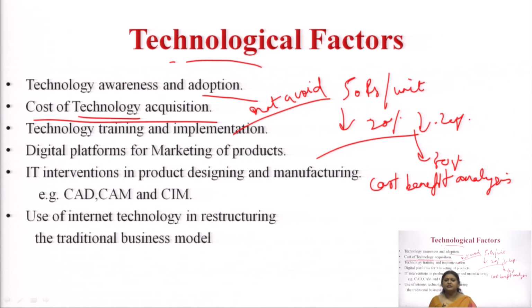Now every single small product is available online. Think of a product and it is available online, which we have never thought of in the last years, and thanks to the internet technology. So I cannot say I am a micro enterprise, I cannot do that. We have to analyze these digital platforms when we are studying the technological factors, and also intervention in designing, because automated designing will help in reducing the cost.